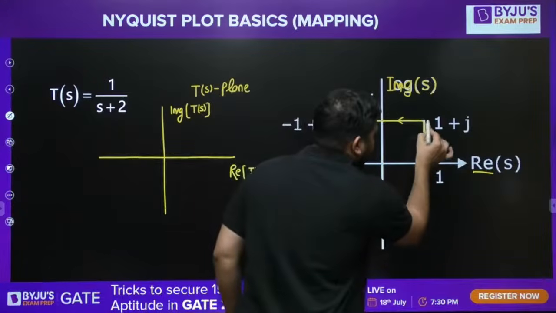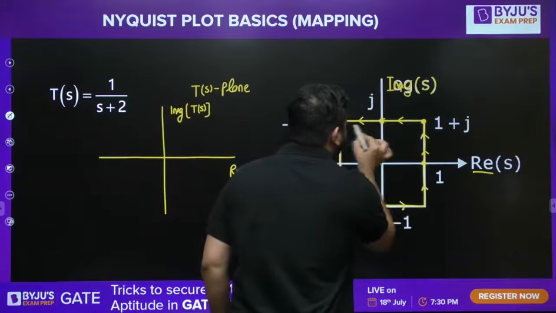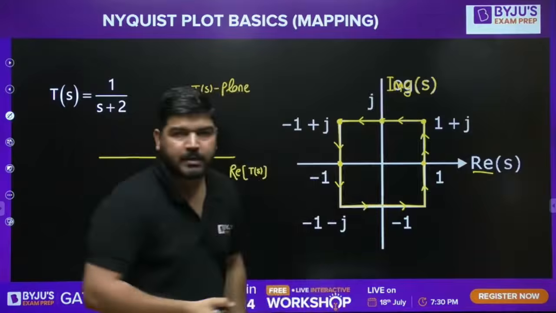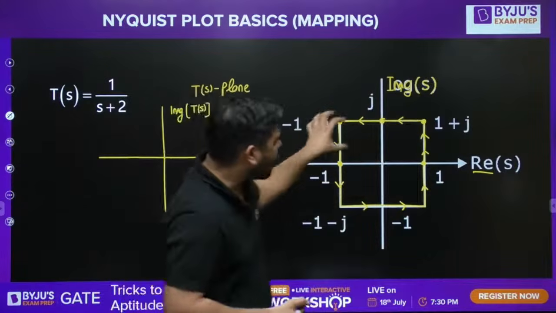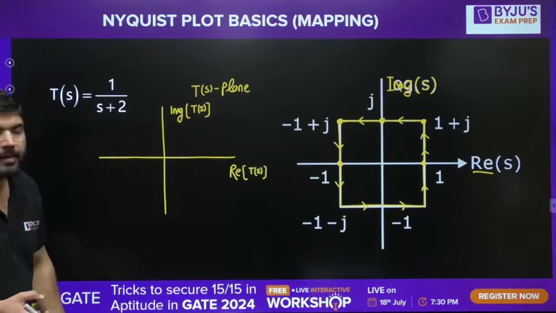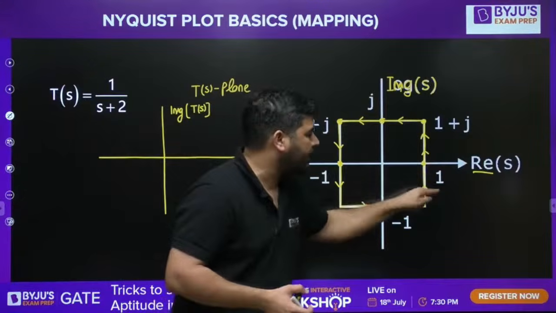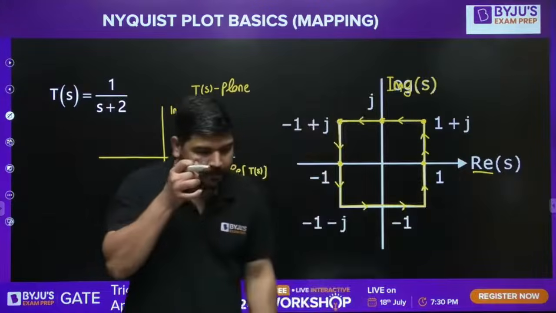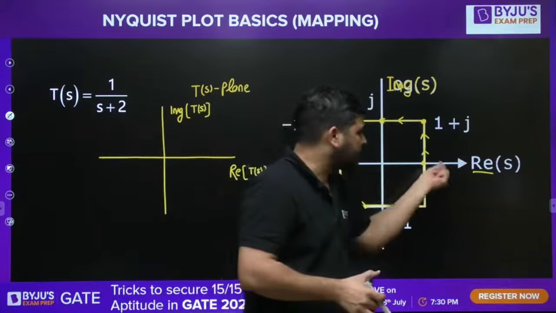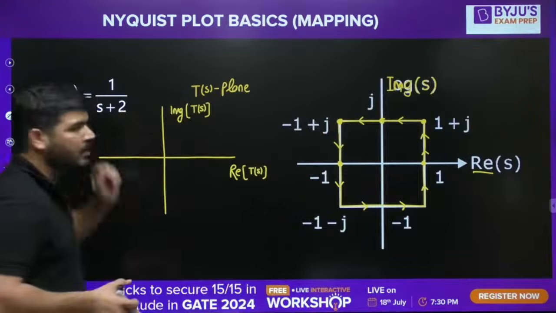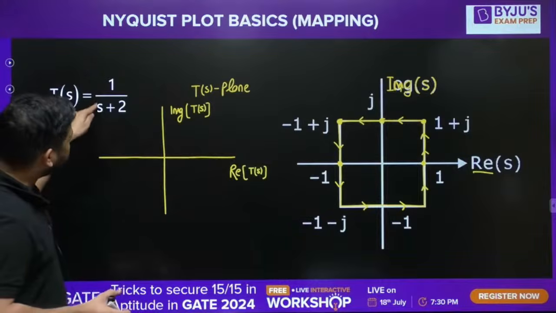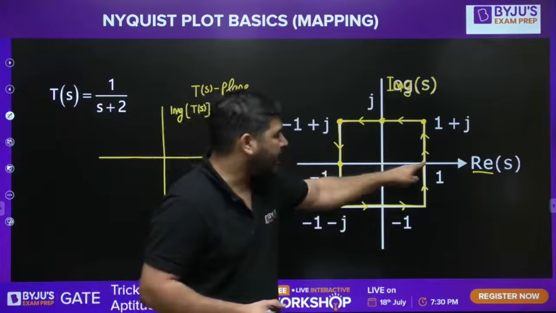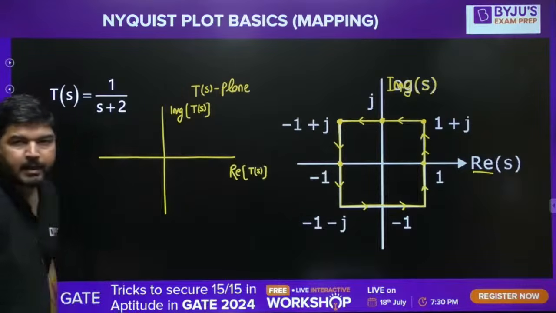I have selected this point, this point, this point, and this point. Let's say I have selected these 5 points and I want to map them in this T(S) plane. So the first point: take S equal to 1. At this point the value of S is 1. If you put S equal to 1 here, it will become 1 by 3. It means this point can be mapped at 1 by 3 in the T(S) plane.